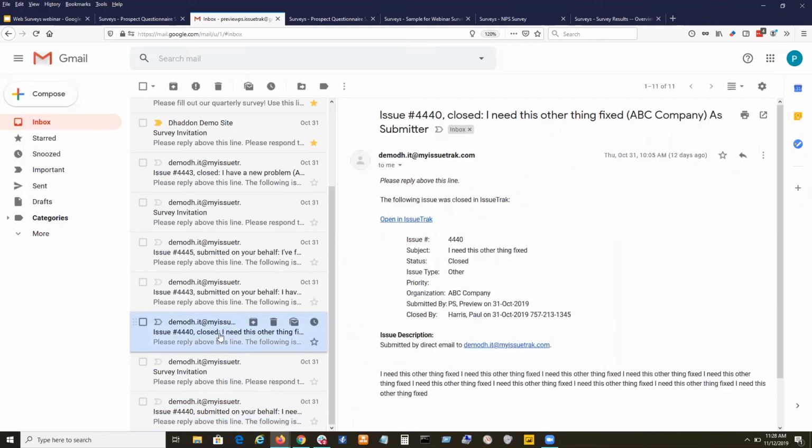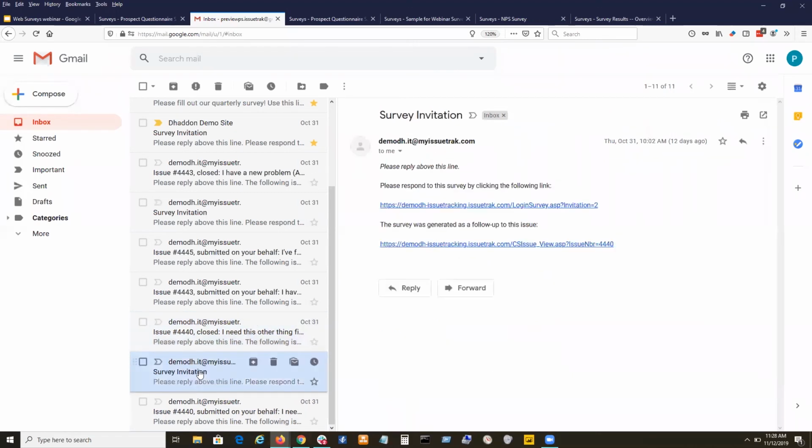When they closed that issue, because of the survey rules, I got an invitation sent at the same time that the closed message was sent. And you can see that very clearly. The survey was generated as a follow-up to this issue, and here's the actual invitation. Here's the actual survey itself.